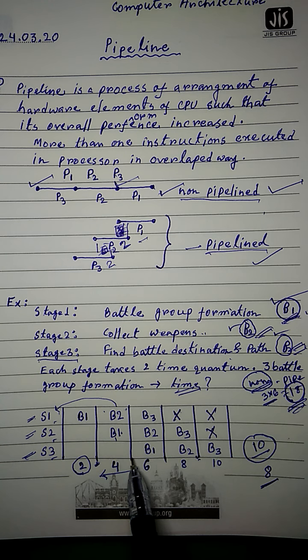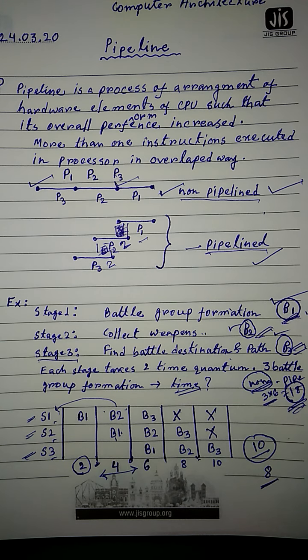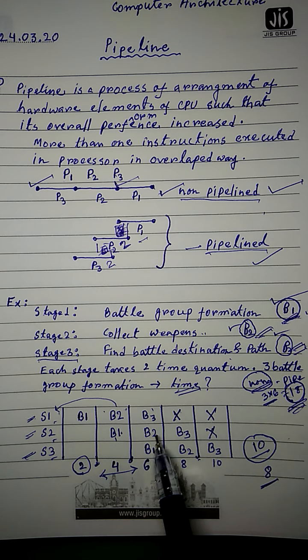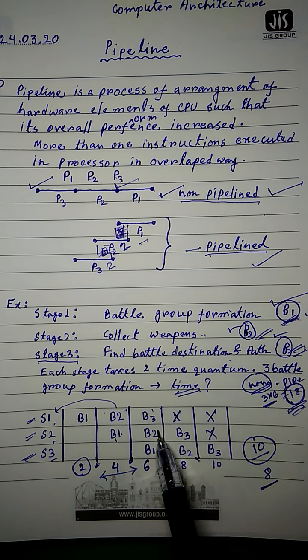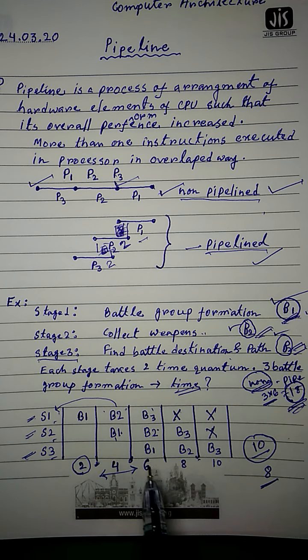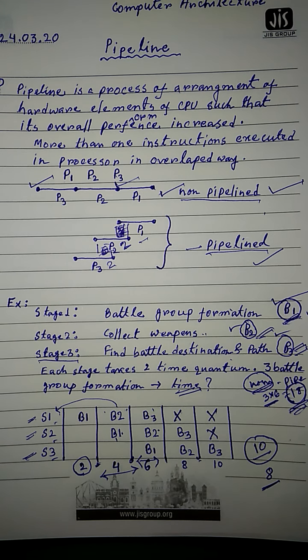After completion of 4 time quantum, what will happen? B3 will be allocated the resource. B2 will collect the weapons, that is, perform stage 2. And B1 will find the battle destination and the path.